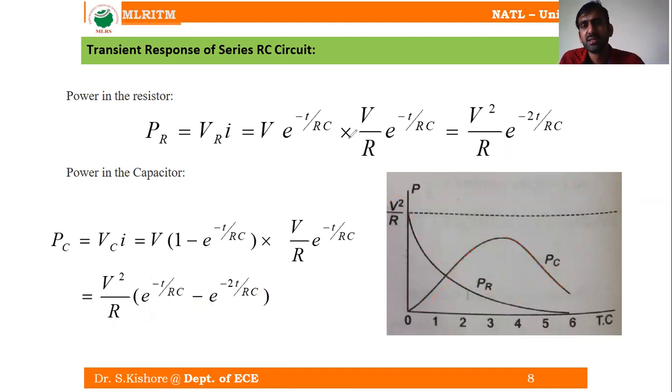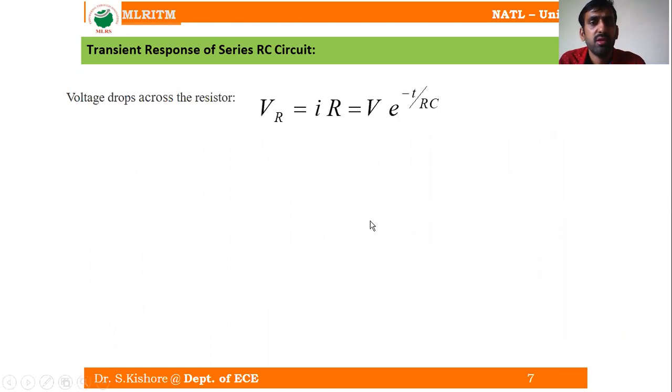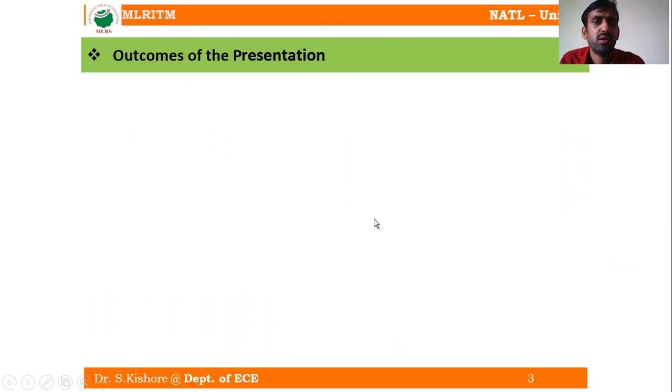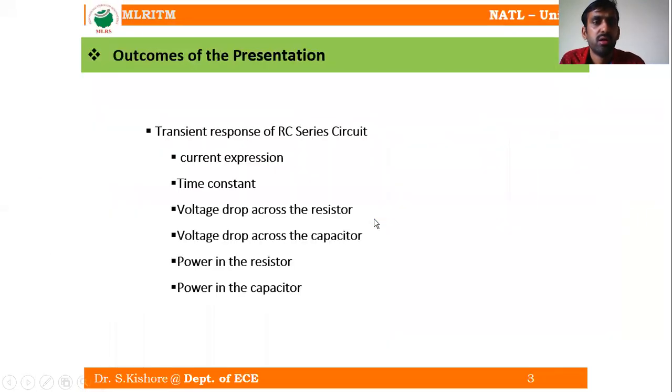So this is with respect to the series RC circuit. Again, I am going back to the previous slide which we have discussed. So what we have discussed in the outcome: we have derived the current expression, that is I is equal to V by R into e power minus t by RC, and we have got the value for the time constant, that is tau is equal to RC, and we got the value for the voltage drop across the resistor,